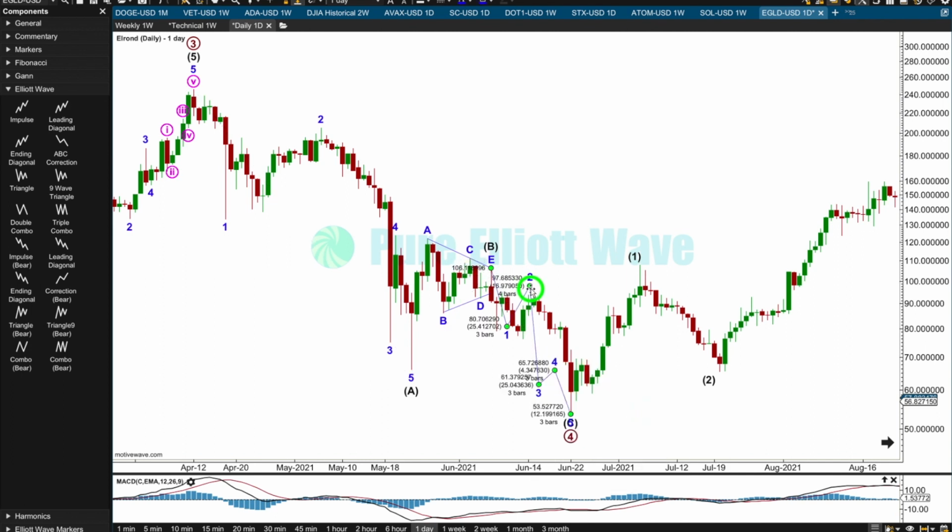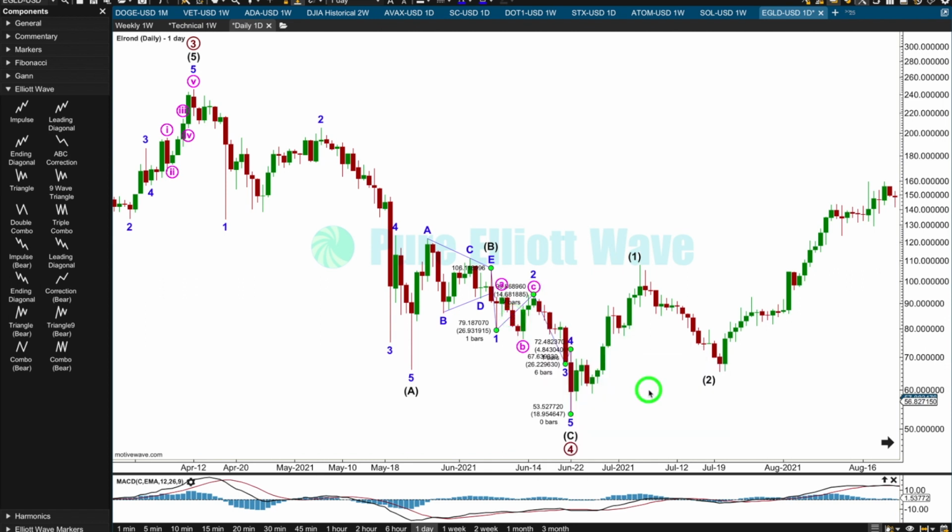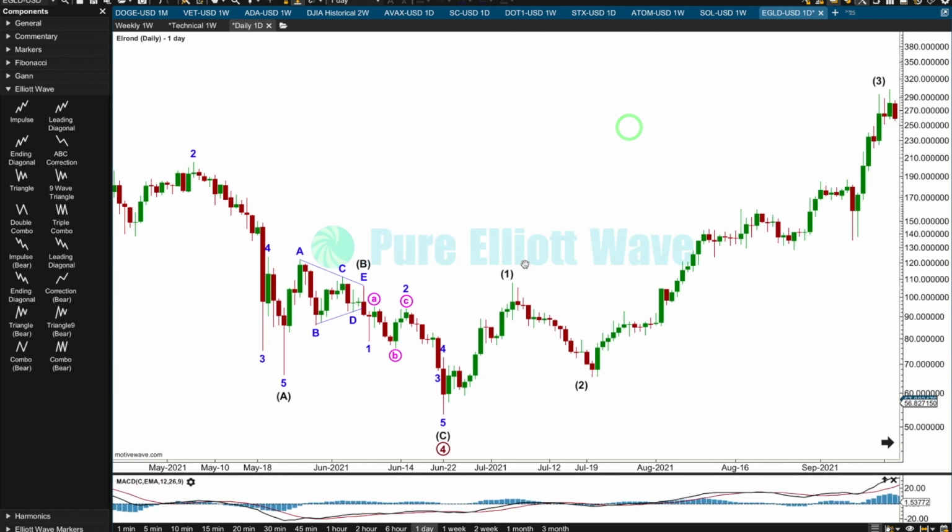But is this going to work? No, I want to see this here. This here. And then here. It's just not going to work, because now 2 is a running flat. I suppose it could be. The truncation's not very much, and then everything else works. And I can't see an alternative that fits. Okay. A running flat. Don't like it.